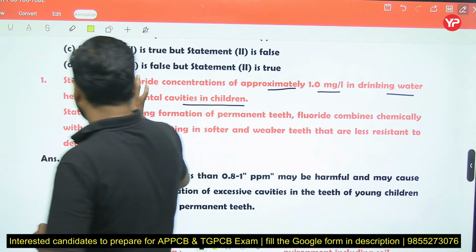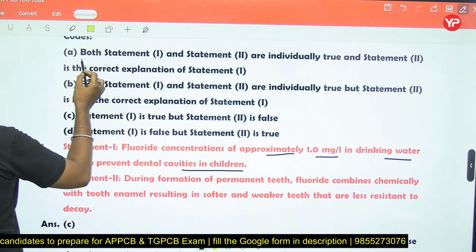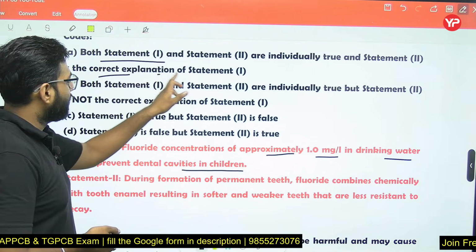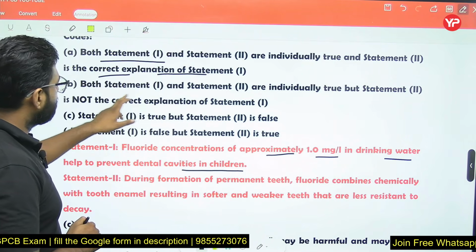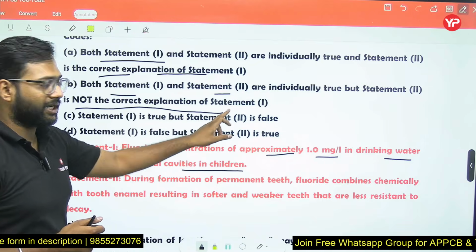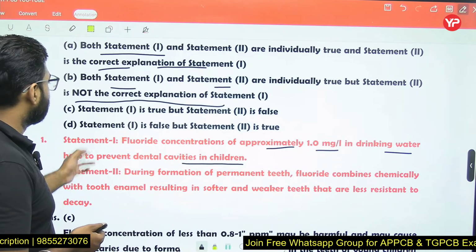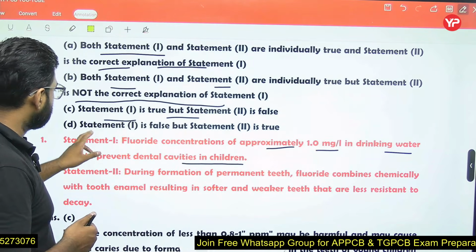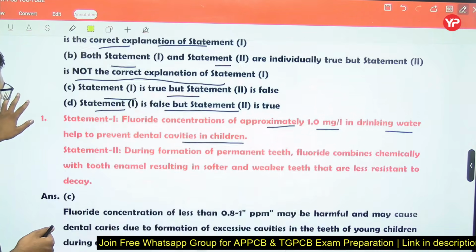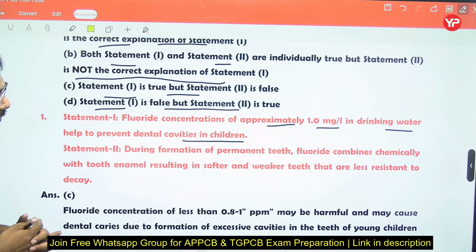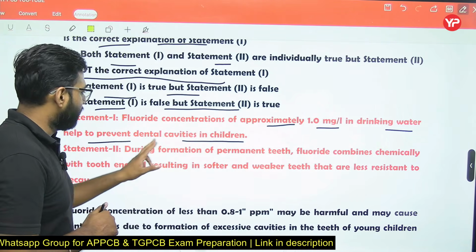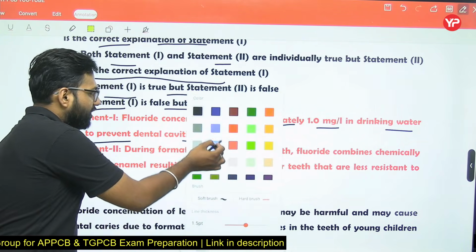We have 4 options. Option A: both statement 1 and 2 are individually true, and statement 2 is the correct explanation of statement 1. Both statement 1 and 2 are individually true, and statement 2 is not the correct explanation of statement 1. Statement 1 is true but statement 2 is false, and statement 1 is false but statement 2 is true. So statement number 1 is saying that fluoride concentration of approximately 1 milligram per liter in drinking water helps to prevent dental cavities in children. Is this statement true or false?